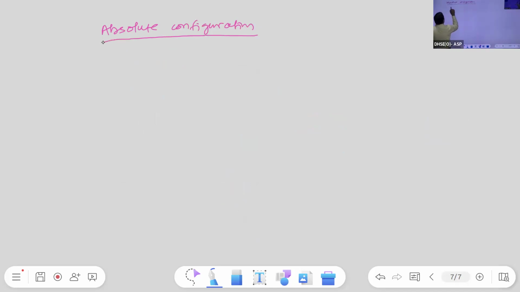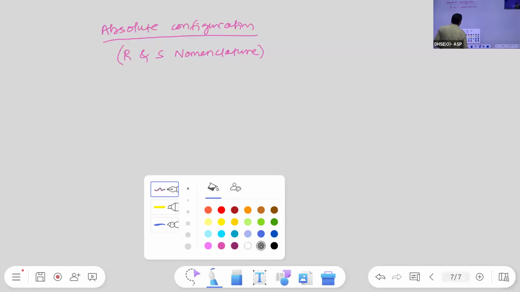Absolute configuration or R and S nomenclature. Okay. So what is the need of absolute configuration or R and S nomenclature?